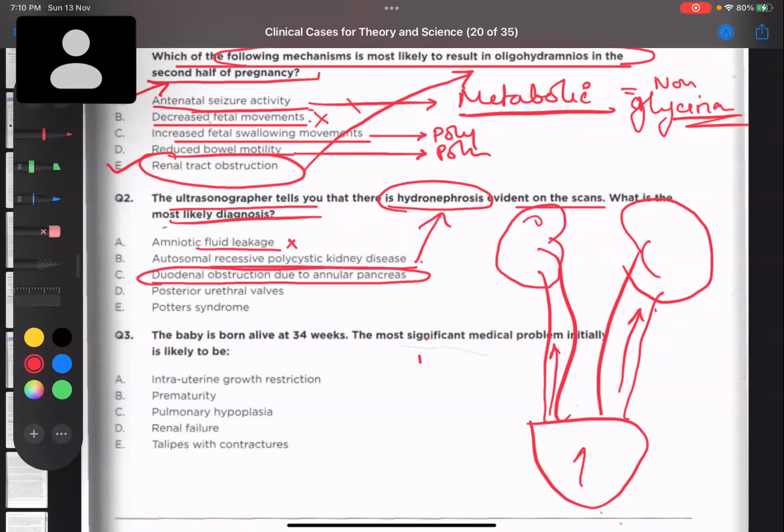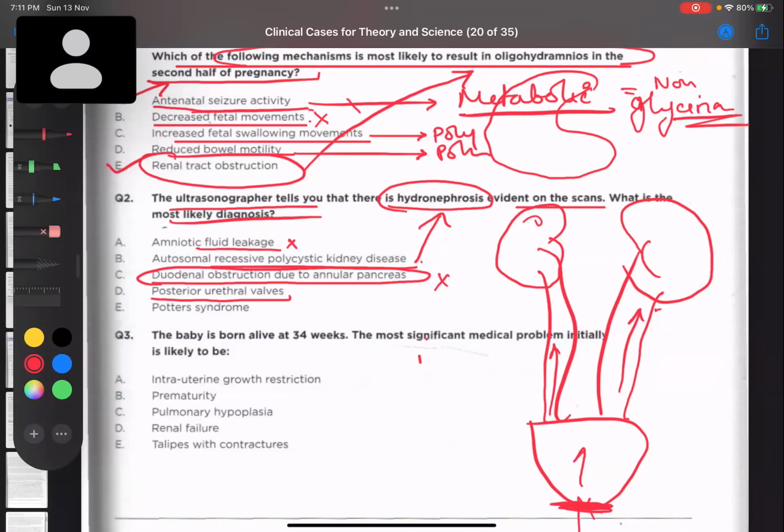You have your renal system here, your duodenum is somewhere above. Can this cause hydronephrosis? No, it cannot. Posterior urethral valves? Yes. If there is any obstruction in the urethra, a posterior urethral valve can cause it.